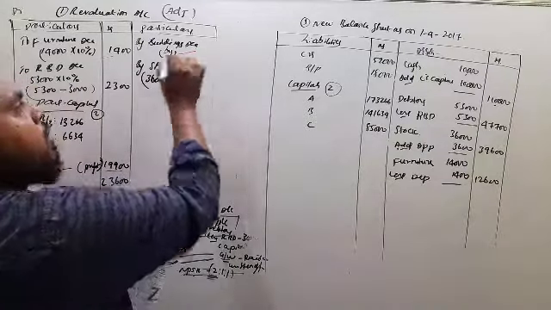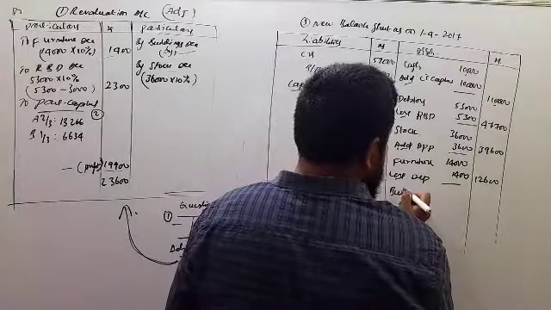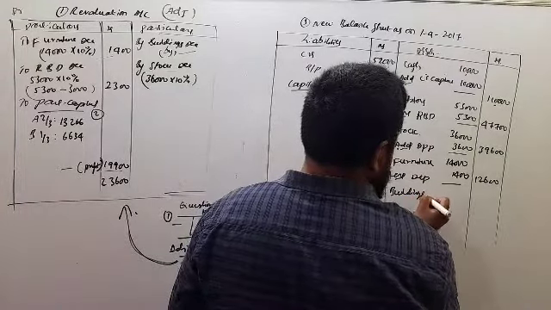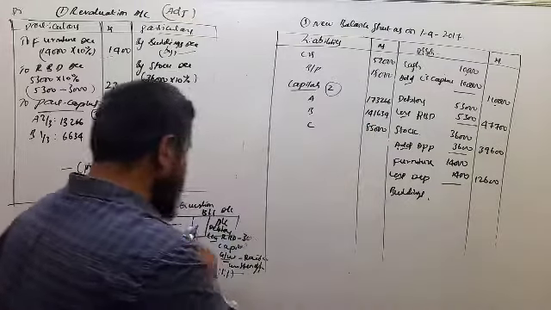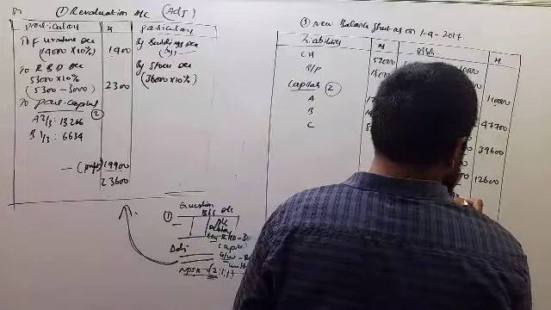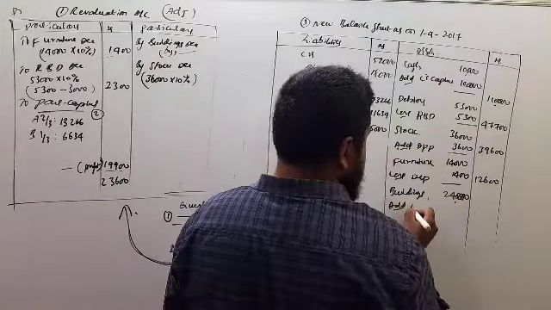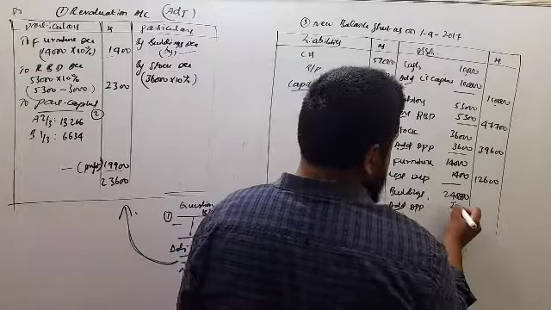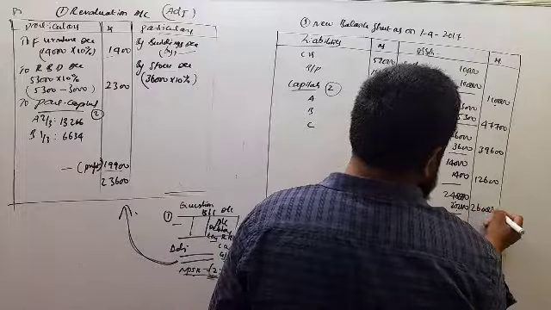Also you got an adjustment, that is appreciation 20,000. So in the balance sheet, 2,40,000, write it in the inner column, add appreciation 20,000, so 2,60,000.